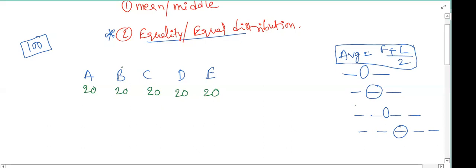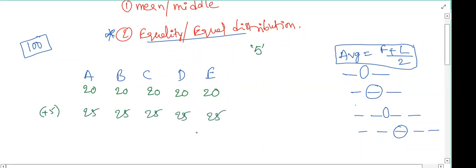Okay. So 5 persons altogether have 100 rupees and we distributed that 100 rupees equally. Each person got 20 rupees and this 20 rupees is the average of this group of persons. Now I want to distribute 5 more rupees to each person. Now each person will have 25, 25, 25, 25, and 25.